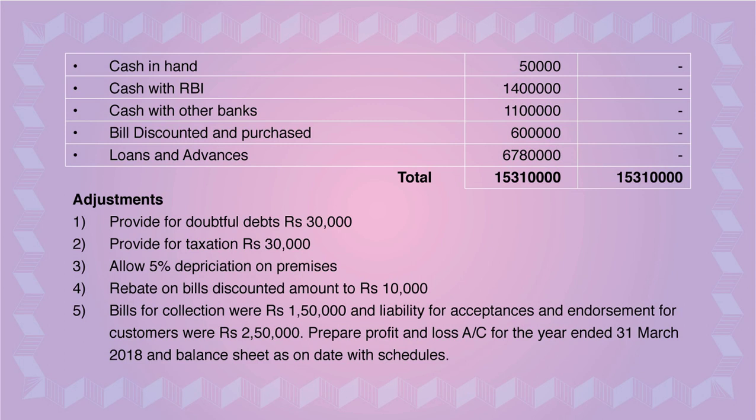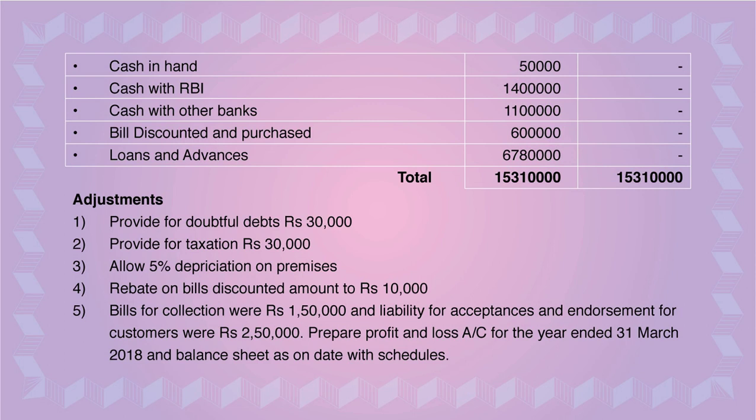Okay. Now go to the second adjustment. Provide for taxation, rupees 30,000. This is acting as provision for taxation. So always remember, this will never be given in the trial balance. You have to separately solve this adjustment. So please put some other mark on that, so that you can remember it while solving the sum, to keep in mind that it is not given in the trial balance.